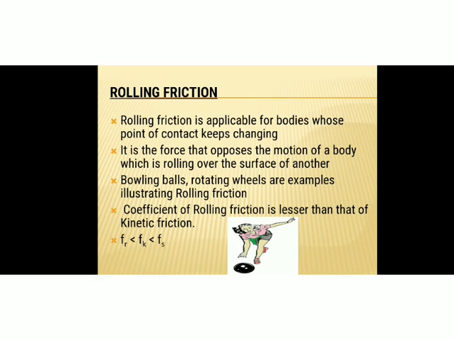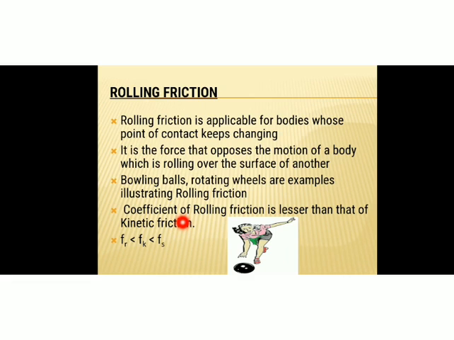Now I told you, along with the kinetic friction we have to study rolling friction. Rolling friction is applicable for bodies whose point of contact keeps changing. So it is the force that opposes the motion of a body which is rolling over the surface of another. Example, bowling balls and rotating wheels are examples illustrating rolling friction. And the coefficient of rolling friction is lesser than that of kinetic friction.